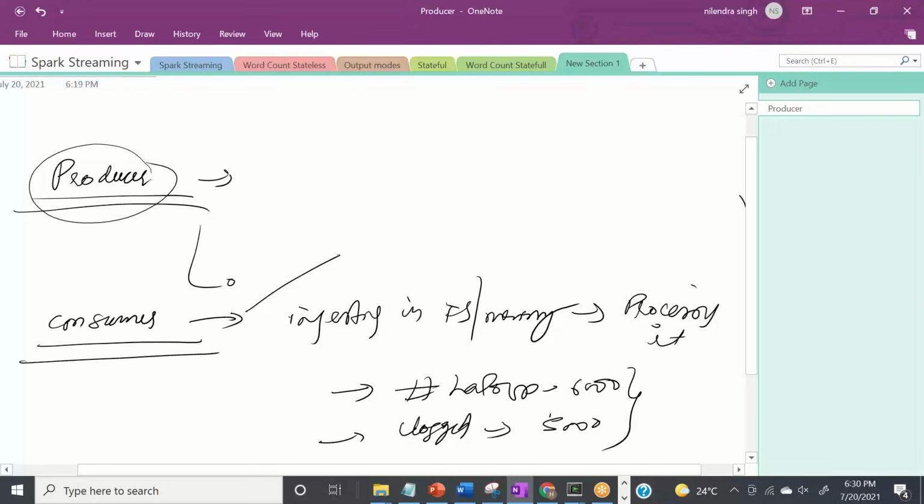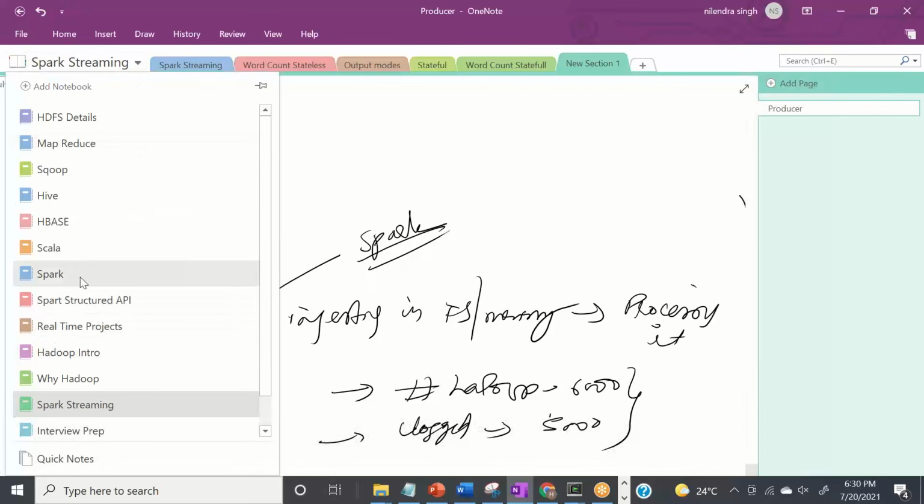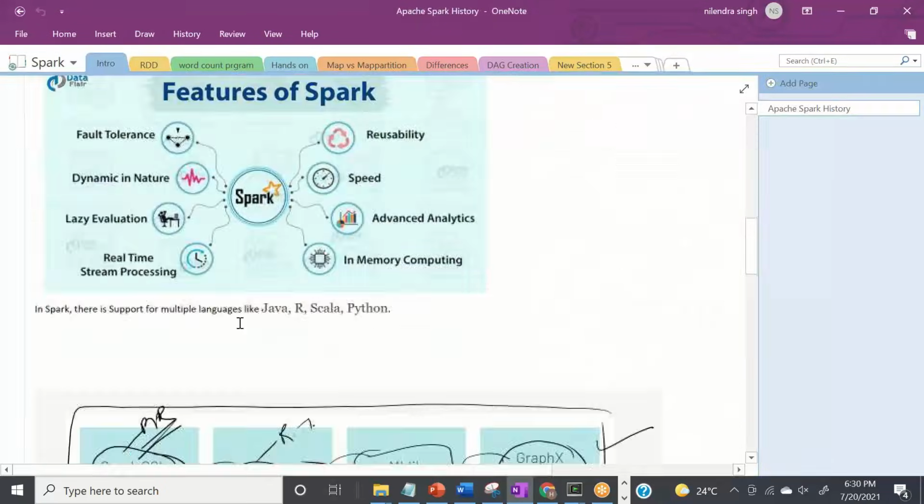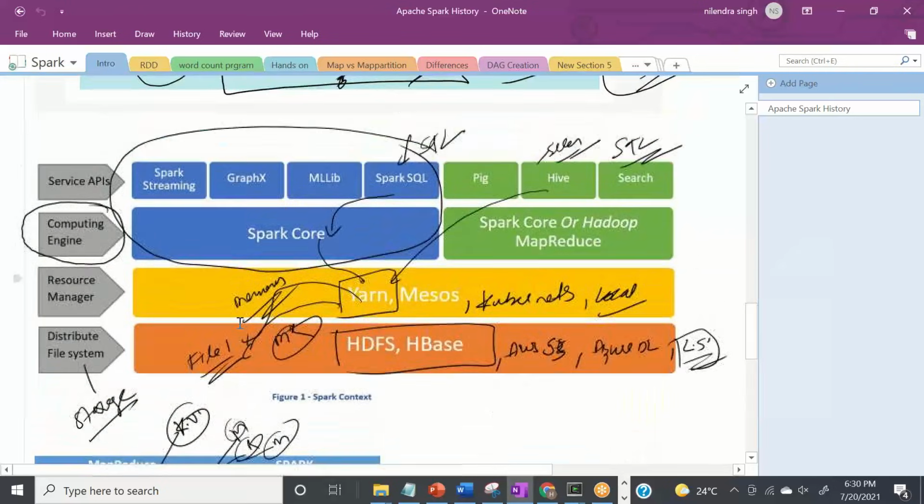So the consumer in this case can be your Spark. When I was teaching you Spark here, we know that the Spark ecosystem looks like this, right?